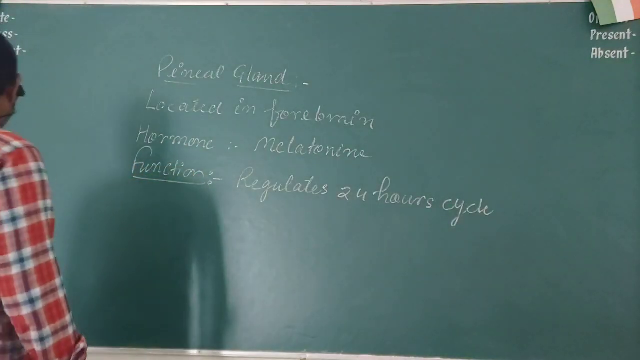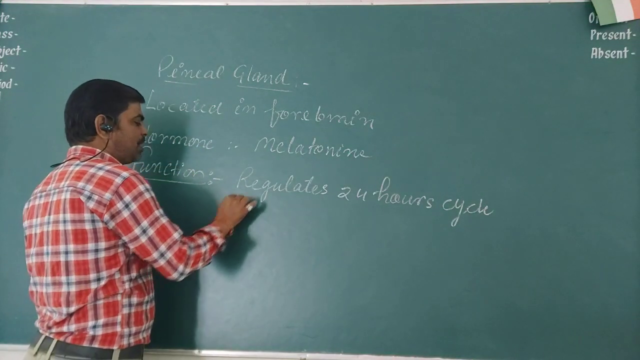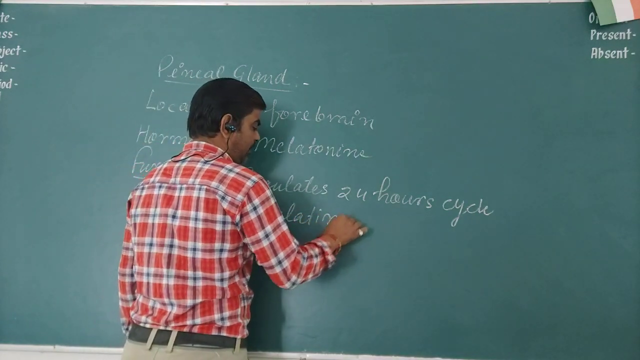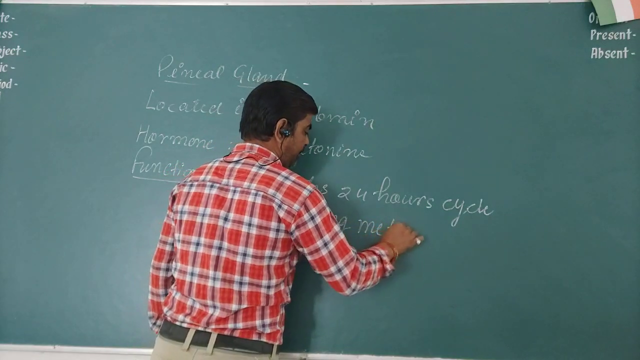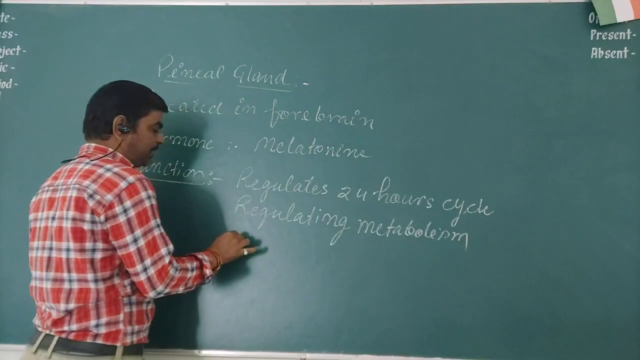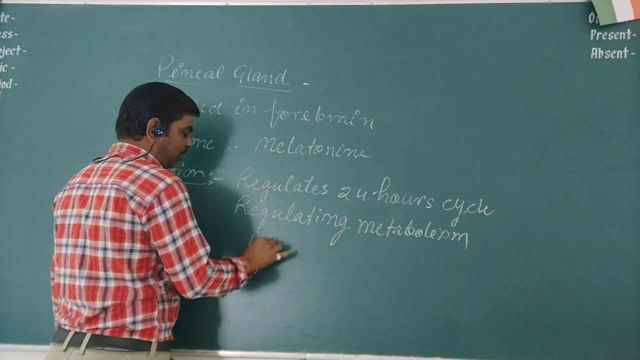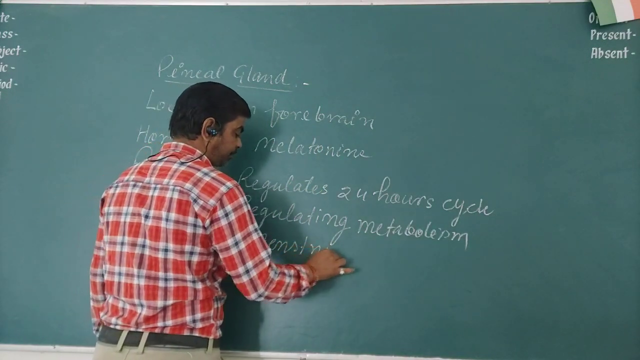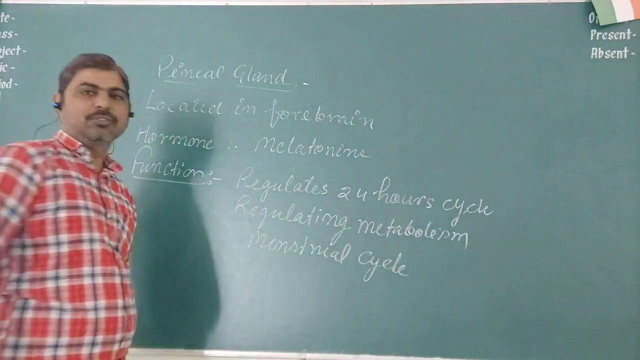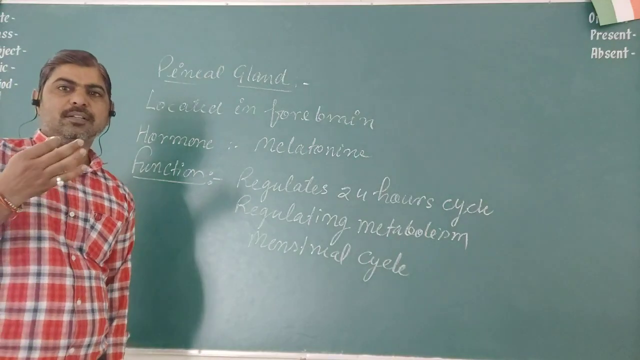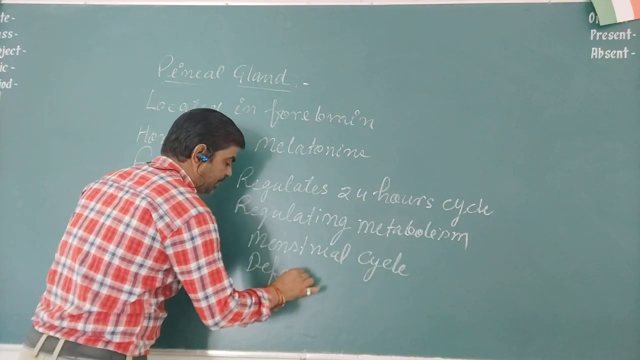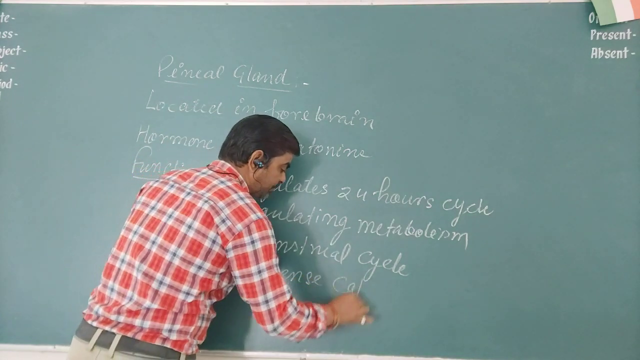Secondary function of melatonin is regulating metabolism. In females, it also helps in regulating the menstrual cycle. Besides this, it also helps in regulating the defense capability of the body.